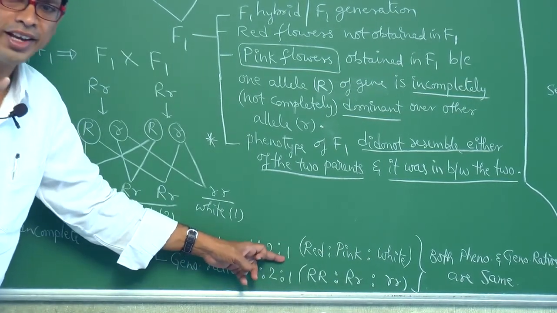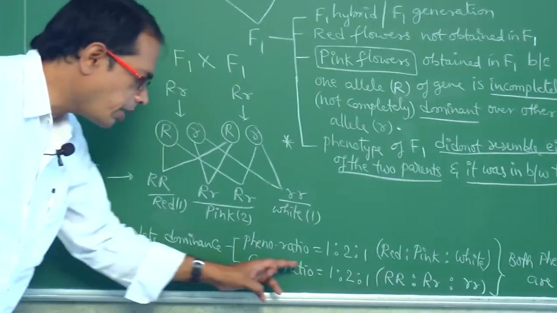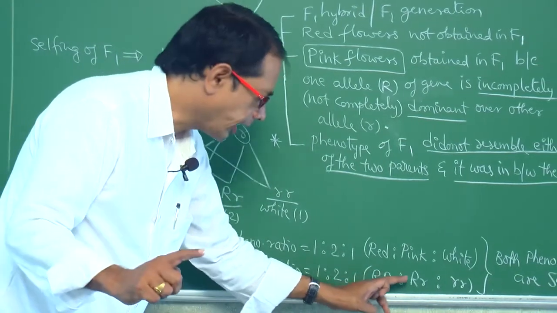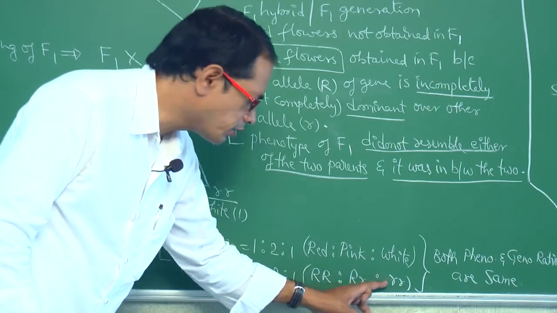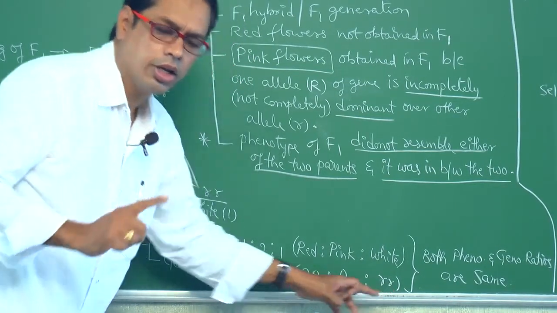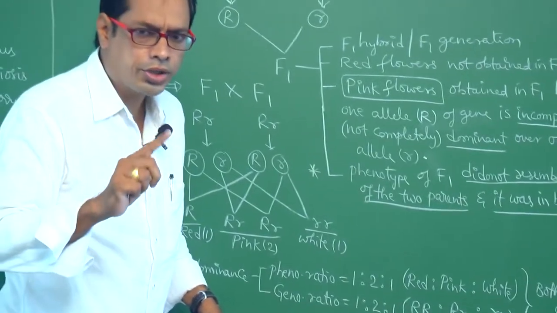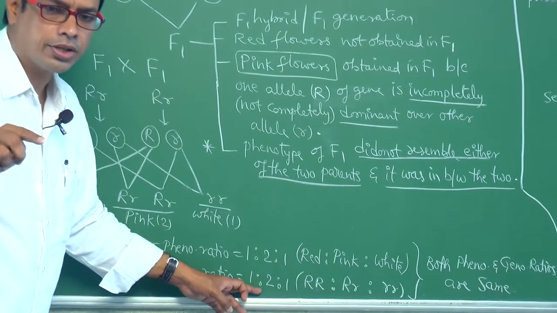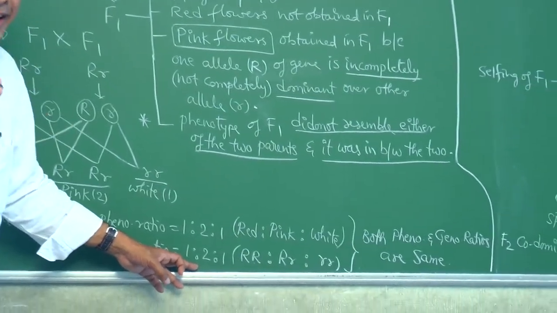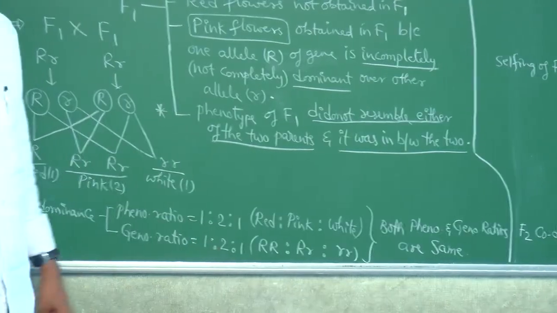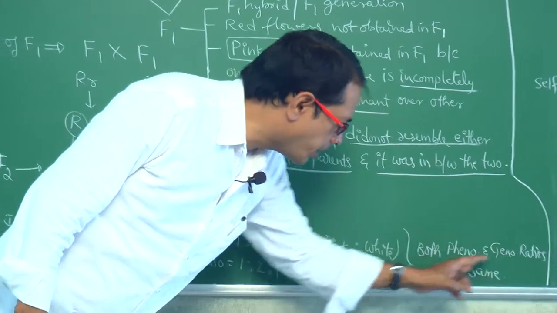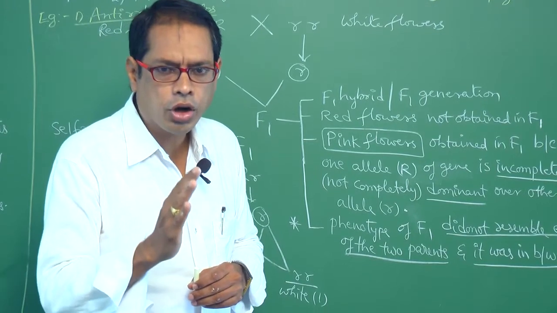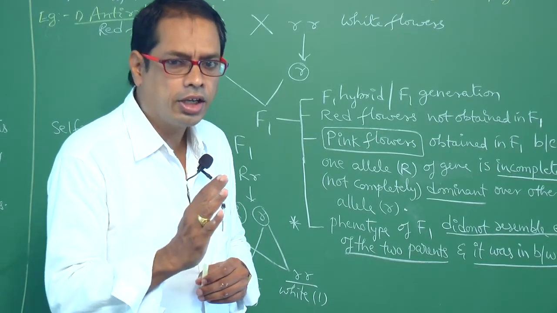Phenotypic ratio is 1:2:1. Genotypic ratio is also 1:2:1. Capital R capital R, 1; capital R small r, 2 plants are obtained; small r small r, 1 plant is obtained. So, phenotypic ratio is 1:2:1 and genotypic ratio is 1:2:1. That means both phenotypic and genotypic ratios are identical in incomplete dominance.